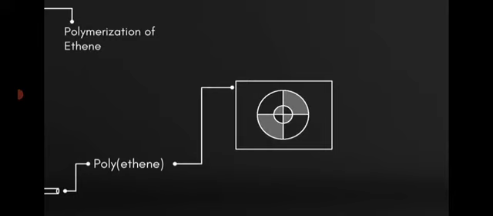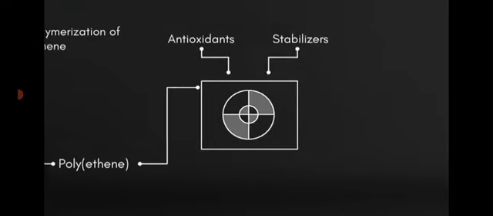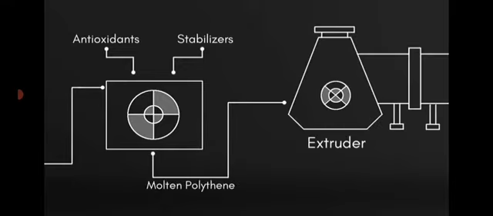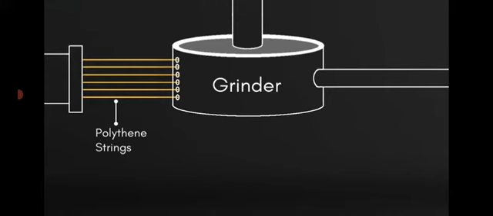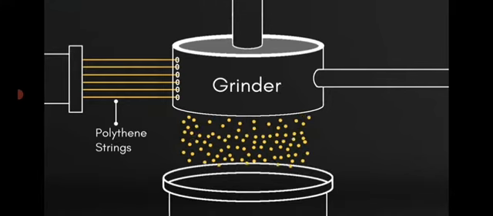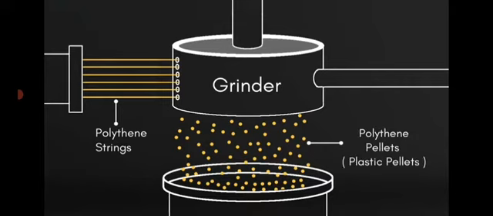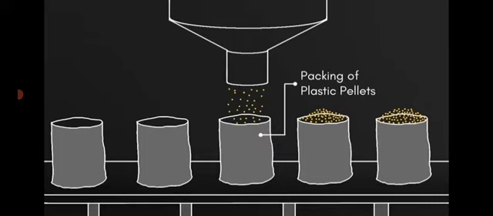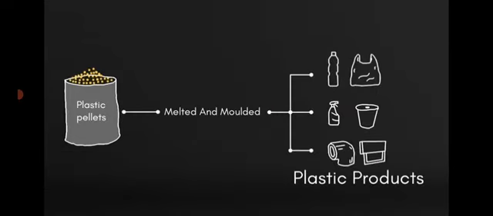The polyethylene is sent to a chamber that adds antioxidants and stabilizers. Then the polyethylene gets into the extruder, which converts polythene into polythene strings. The polythene strings are passed through the grinder or pelletizer, which converts polythene strings to polythene pellets, meaning plastic pellets. These plastic pellets are sent to other factories. They melt the pellets and mold them into a wide range of plastic products. And this is the story of how plastic is made from crude oil.